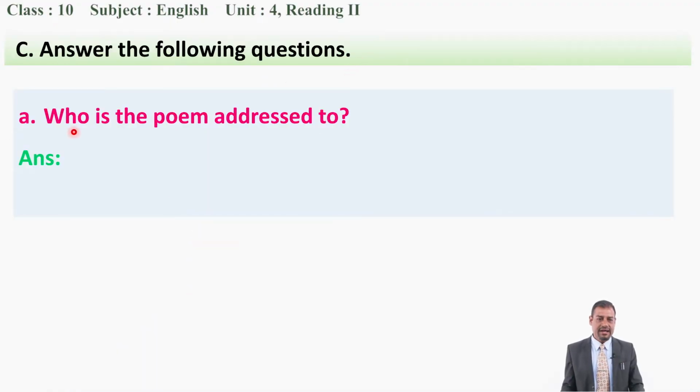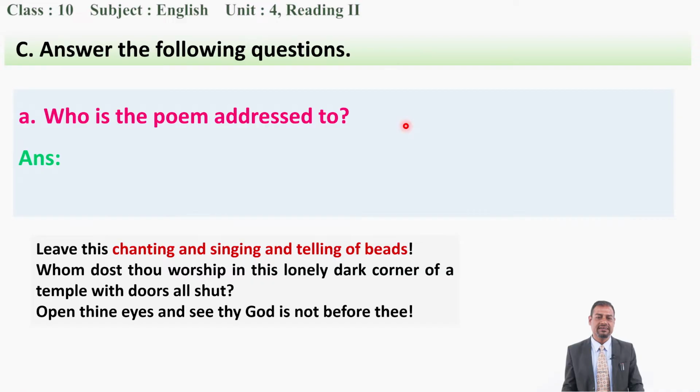Now the first question we have is, who is the poem addressed to? So can you write its answer? You can find its answer in the first stanza of the poem. So now read this first stanza once again. Leave this chanting and singing and telling of beads.